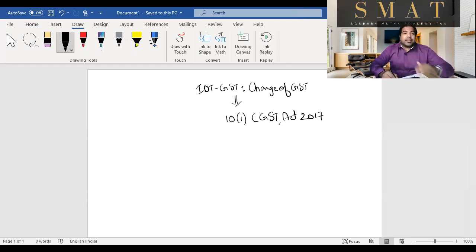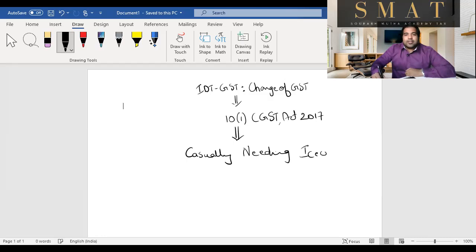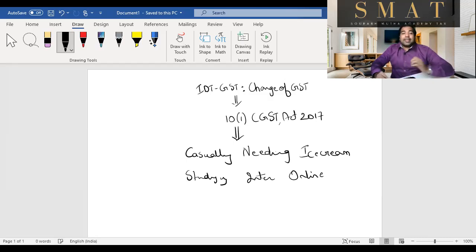So in the exam, if they say ABC company or proprietorship or partnership, whatever the person is, and they want to take composition scheme, what are the things they can't do? Please remember, guys. The shortcut for that is this: casually needing ice cream, just like we all do every day. We casually need ice cream, studying Inter online. CA Inter, you're studying online. So, casually needing ice cream, studying Inter online. It's a very vague statement, but as long as it gets you marks in the exam, why not, guys?